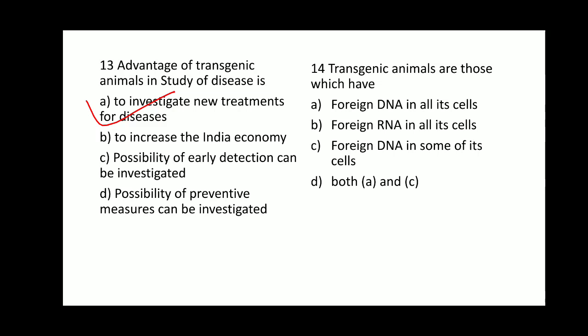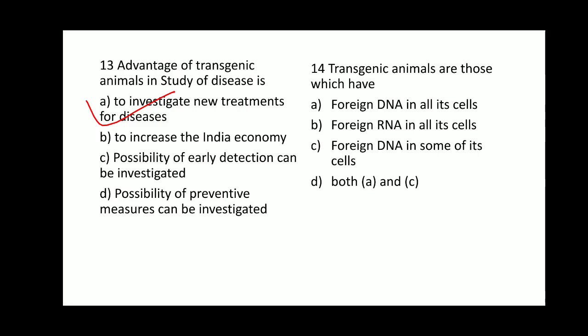What do you mean by genomic DNA? The genetic material is going to remain the same in all the cells. So, it should contain the foreign DNA in all its cells, not the foreign RNA in all the cells, and not the foreign DNA in some of the cells. Right? It must possess foreign DNA in all its cells only, not the foreign RNA and not the foreign DNA